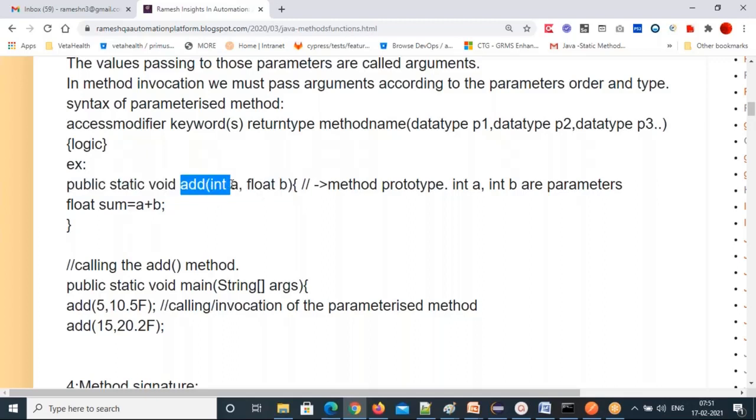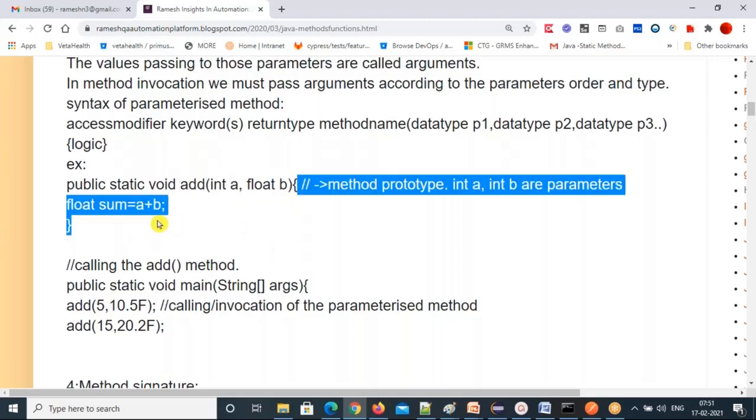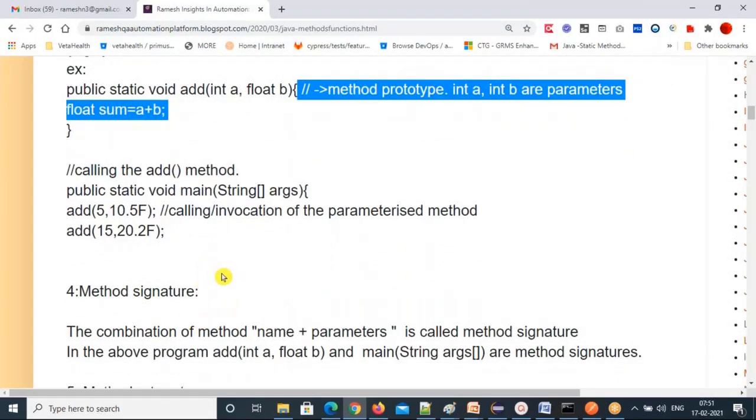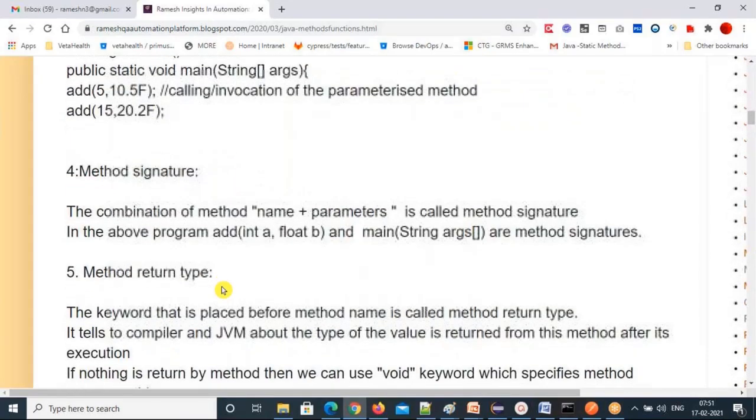Only method name plus parameters is called the method signature. The curly braces region is called the method body. This is how you can use the different names while referring to it. In the above program, add(int a, int b) and main(String[] args) are the method signatures. Anything that is method name plus parameters is called a method signature.